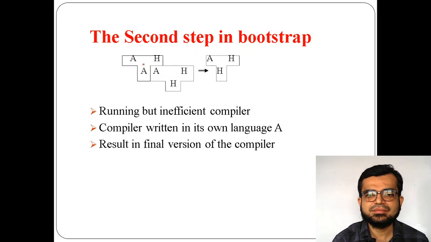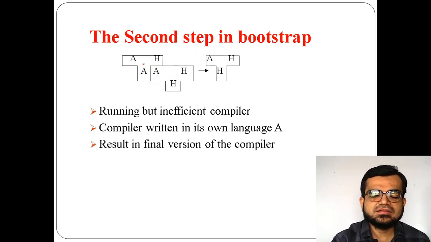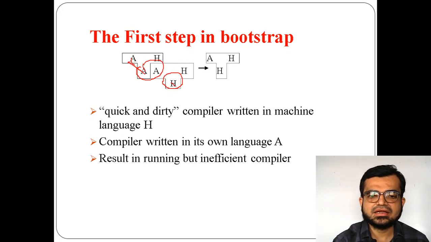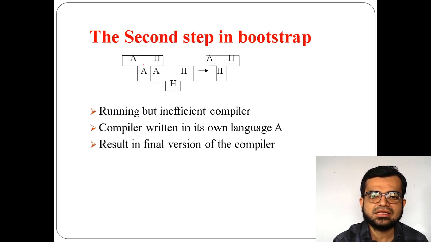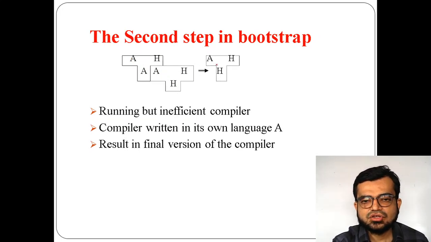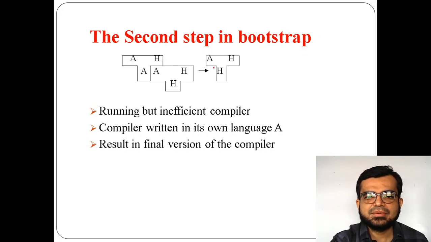The second step is the continuation. The first step is you are taking this one, and in the second step you are getting this result. So it results in the final version of the compiler. How is the final version of the compiler?